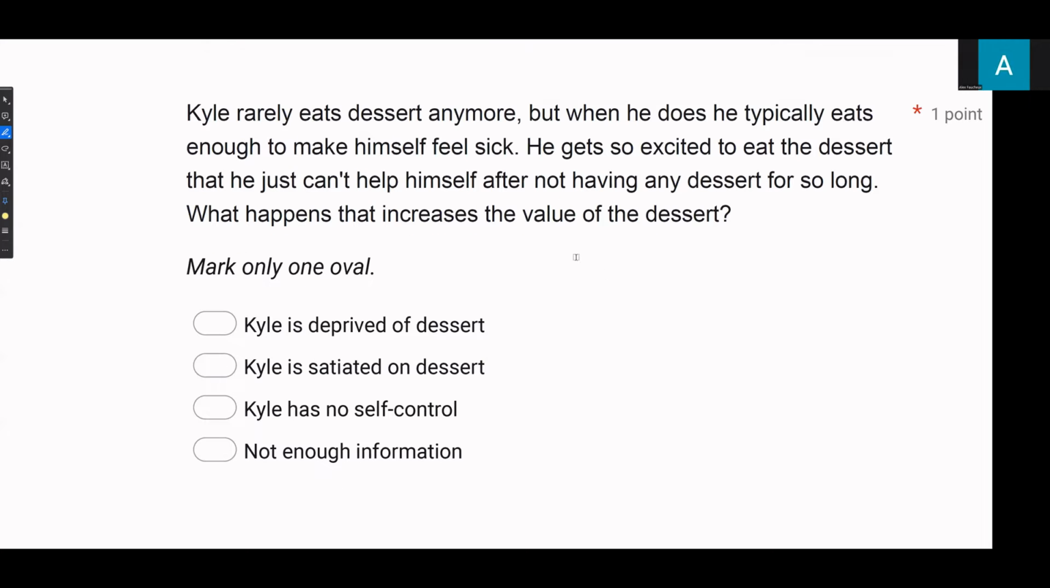Kyle rarely eats dessert anymore, but when he does, he typically eats enough to make himself feel sick. He gets so excited to eat the dessert that he just can't help himself after not having any dessert for so long. What happens that increases the value of the dessert?